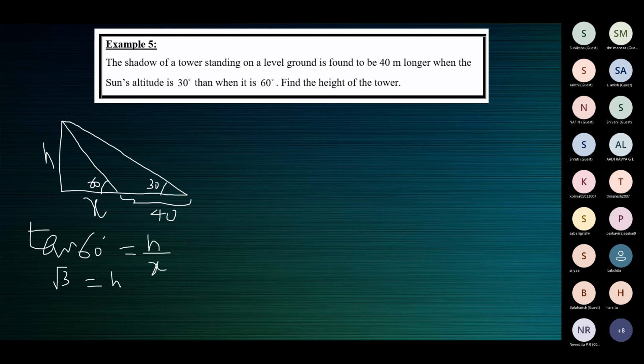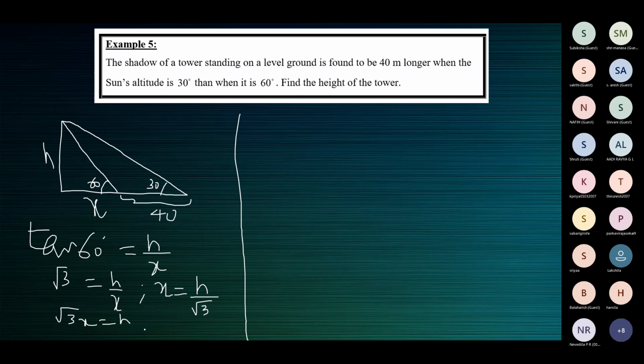Okay. So now here we are going to write X in terms of H. So X is equal to what? Reshmika, X is equal to? H by root 3, ma'am. Because you'll get root 3 X is equal to H. Yeah, so X is equal to H by root 3. So this is our first result.